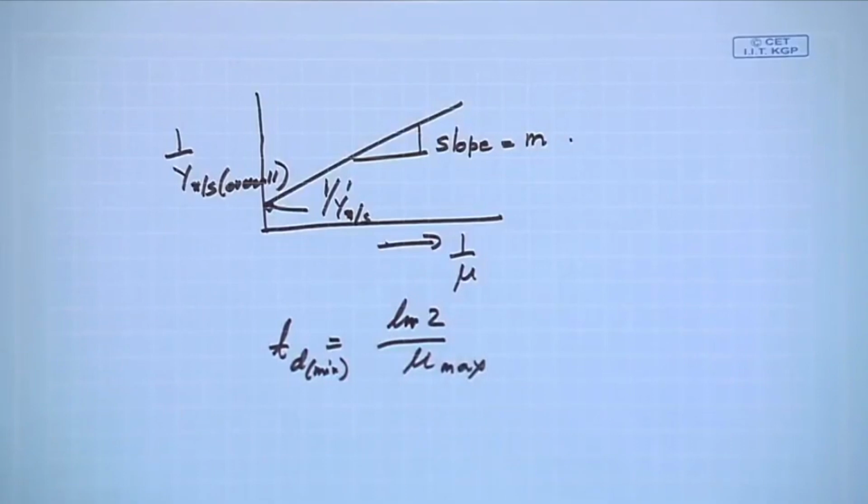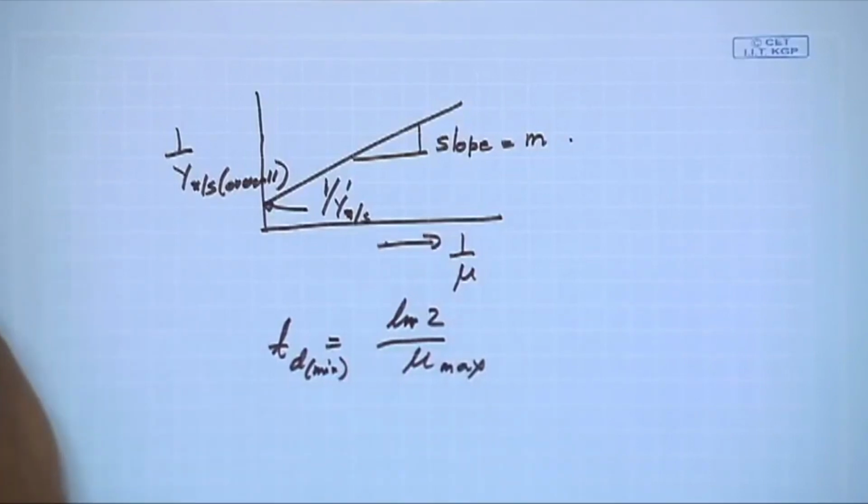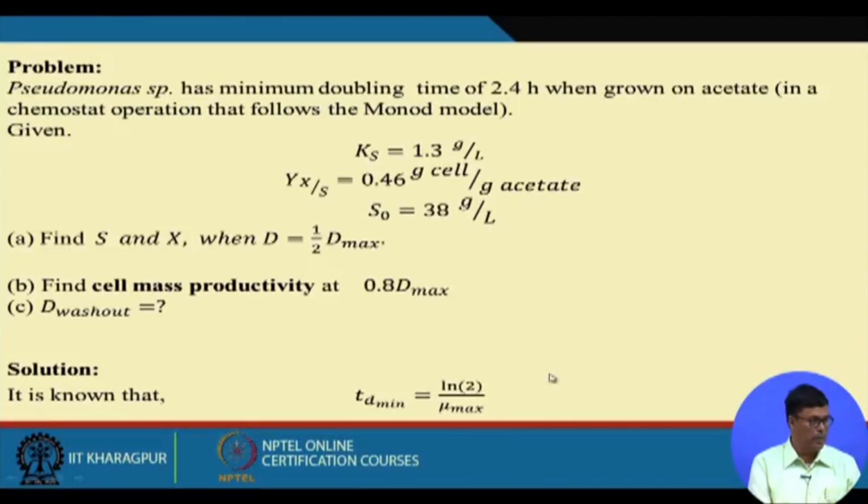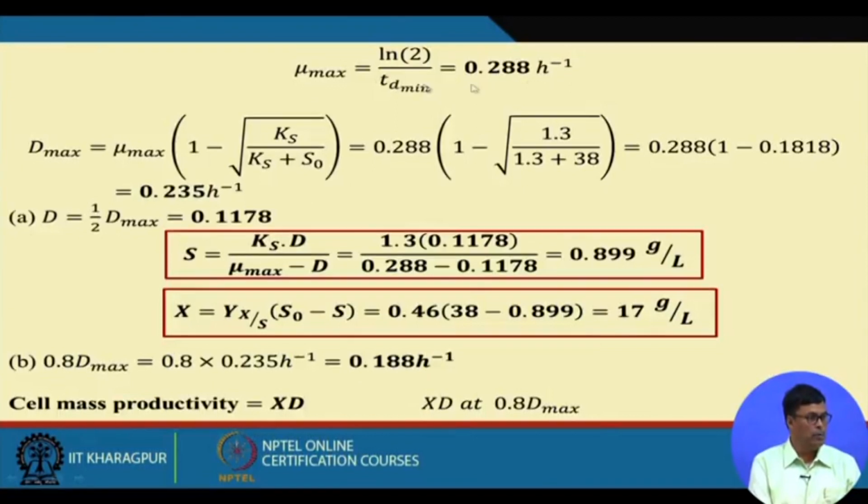In this problem, it is mentioned that Pseudomonas has the minimum doubling time of 2.4 hours. So if it is 2.4 hours, then we can easily calculate mu max equal to 0.288 hour inverse. Then D max you can calculate with the help of this equation, which we derived in the last class: mu max (1 minus root of Ks over Ks plus S0). This is equal to 0.23 hour inverse.